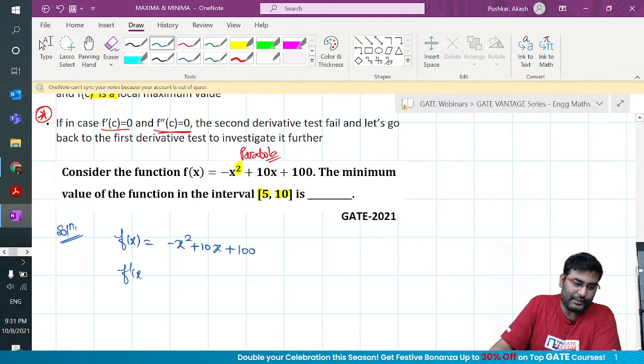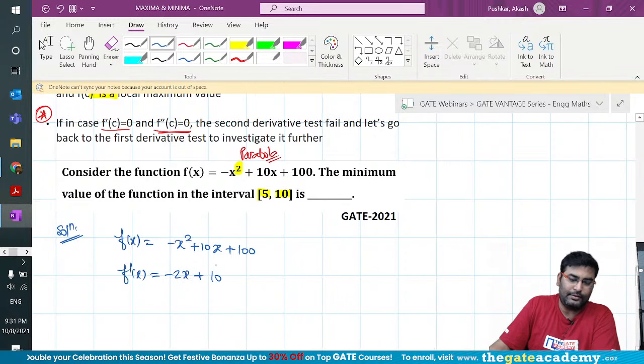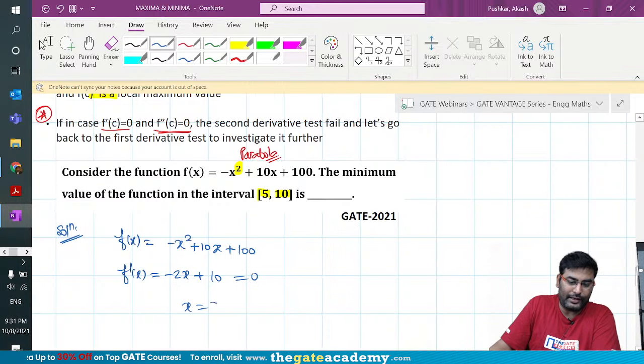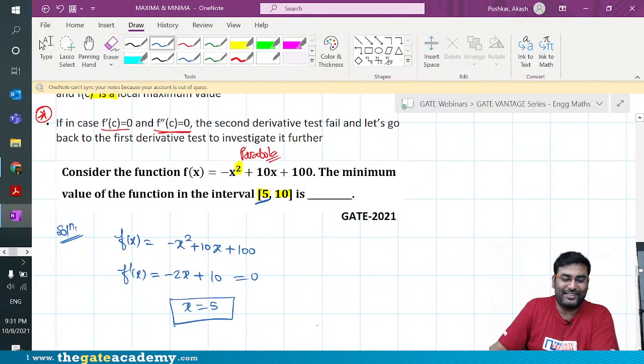So if you differentiate it, you will get what? Minus 2x plus 10, right? And put it equal to 0. So you get a point x equal to 5, which is your boundary point, right? Which is your boundary point.